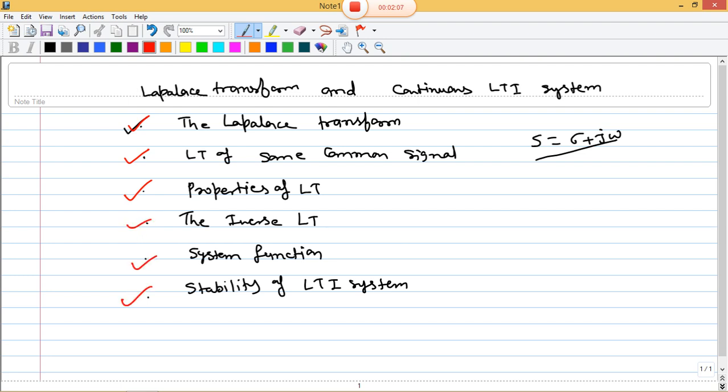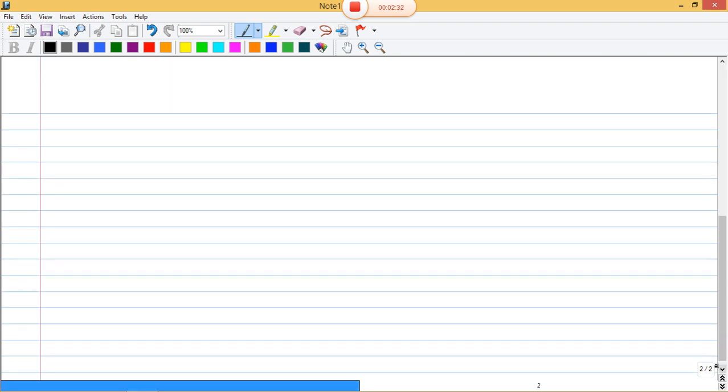How can I check the stability of the continuous LTI system? One by one I will try to complete all these topics in this chapter. This is chapter number 3. So first of all, the Laplace transform.